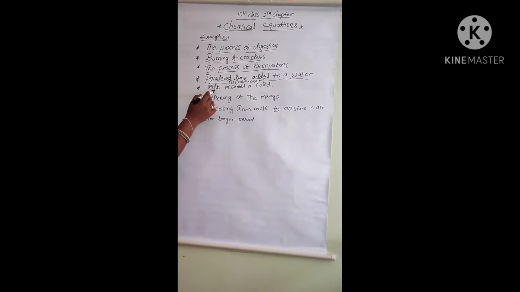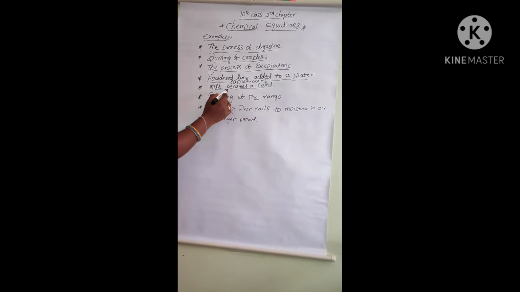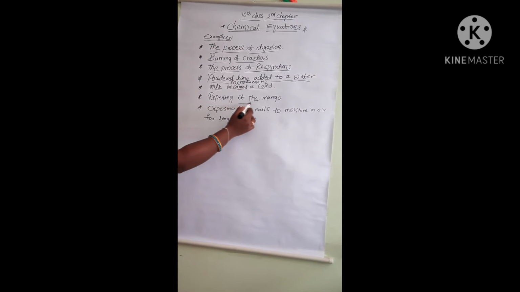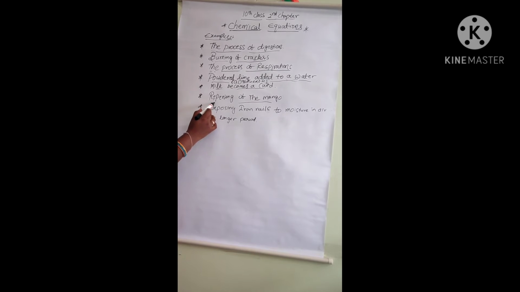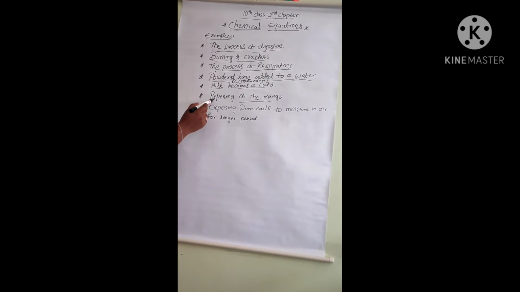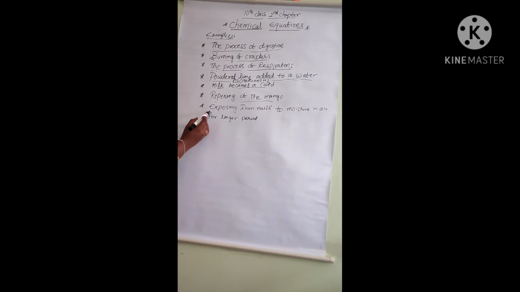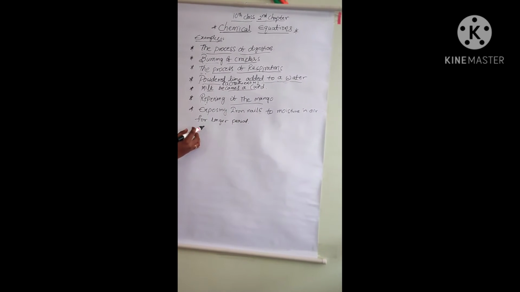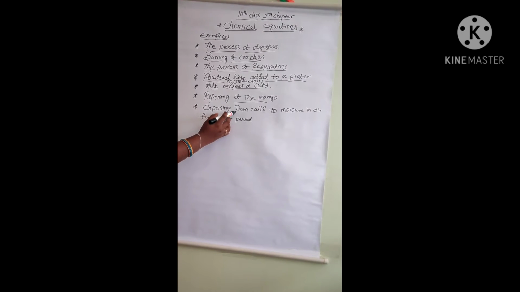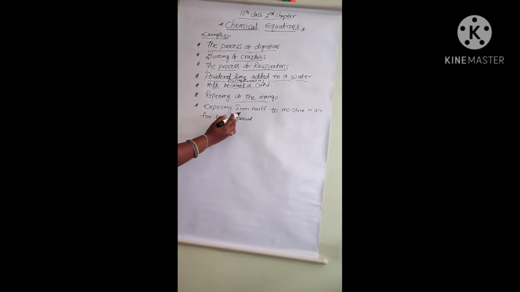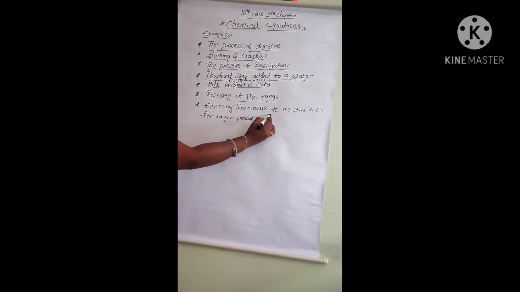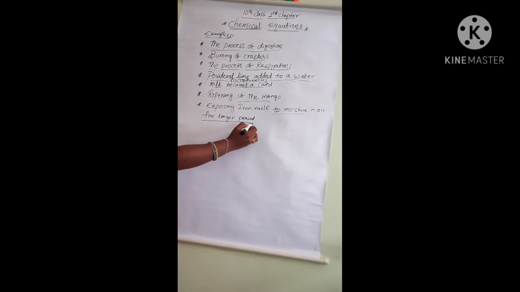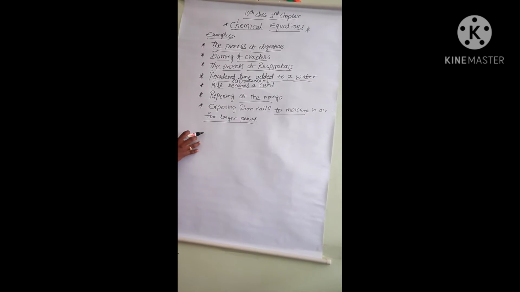Next, milk becomes curd. Milk becoming curd is also a chemical change. Next, ripening of the mango is also a chemical change. Let me take another example: exposing iron nails to moisture in air for a longer period. These are the examples of chemical changes in our day-to-day life.